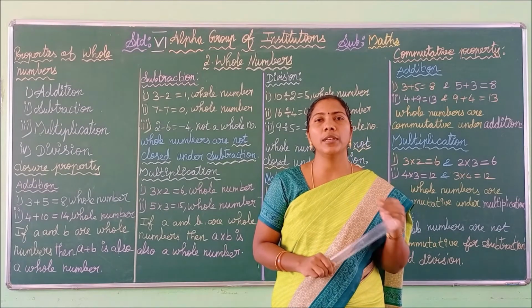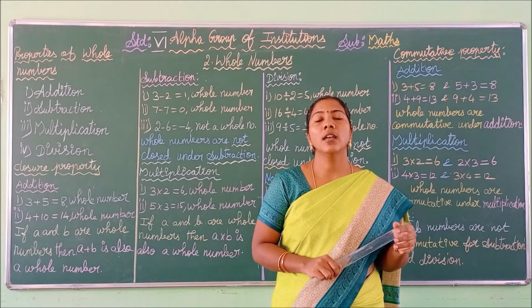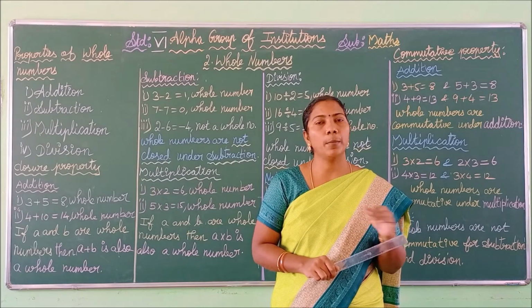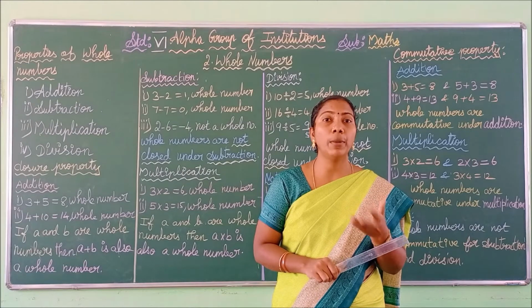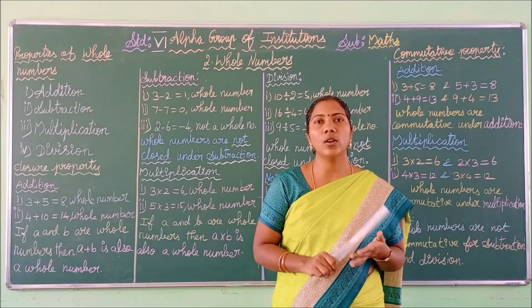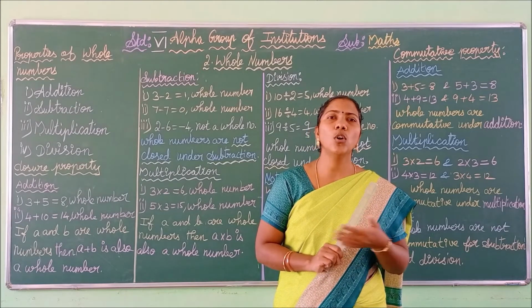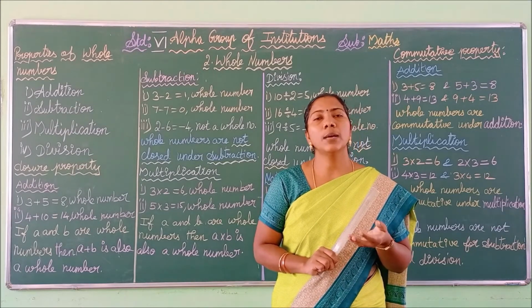You have some properties like your books, notes, your dress, costumes. Those are your own properties. There are also some public properties like parks, schools, government buses, government hospitals. Such things are public properties. Like that, whole numbers also possess some properties.